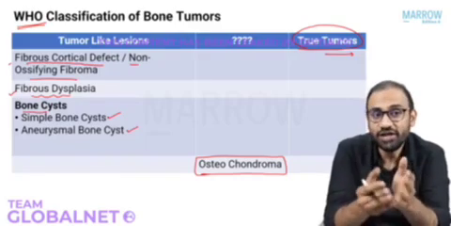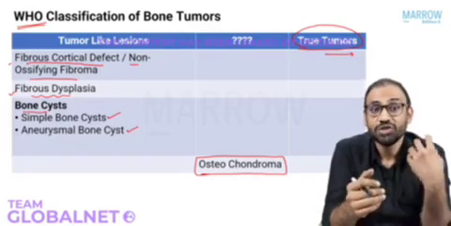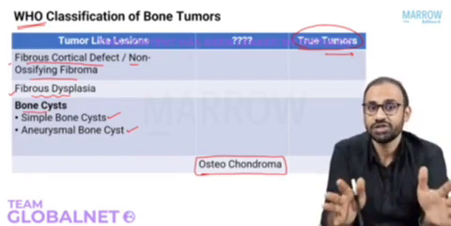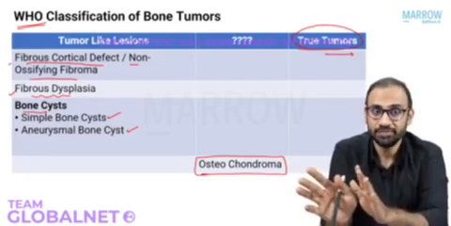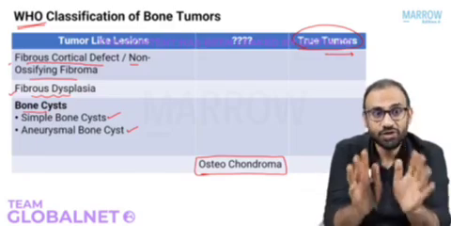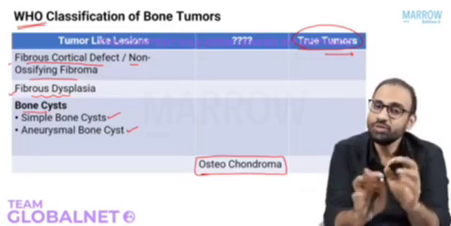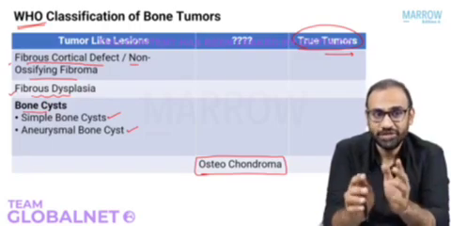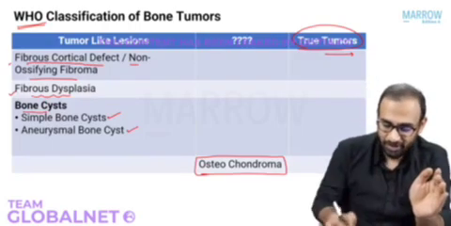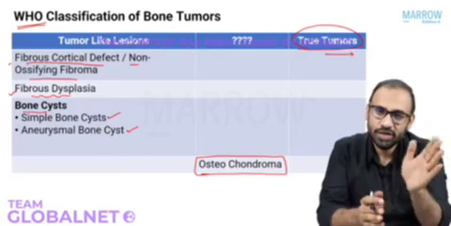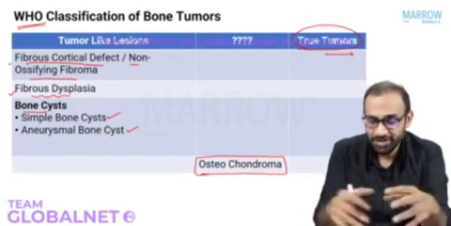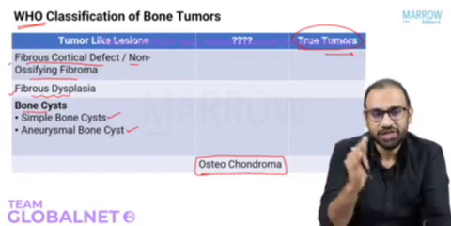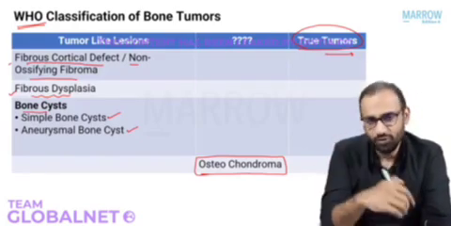And the reason they do not consider it a tumor is because usually it stops growing as the skeleton matures, which means that at one point in time it will stop growing. And we know that by definition a tumor should never stop growing, but it does stop growing. That's why it is ambiguous. And we have kept it right here in the middle between tumor-like lesions and the actual tumors. Details I'll talk about later. Right? So let's start with tumor-like lesions, then we will discuss osteochondroma and then move on to the tumors.